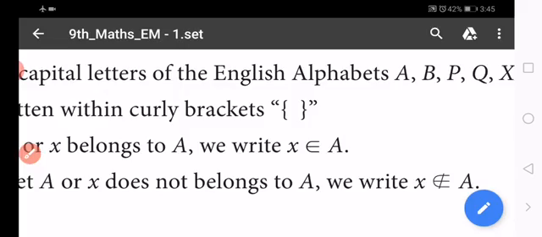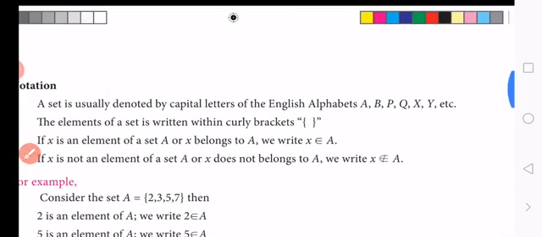Here x means any well defined object, living or non-living, all are called small x.